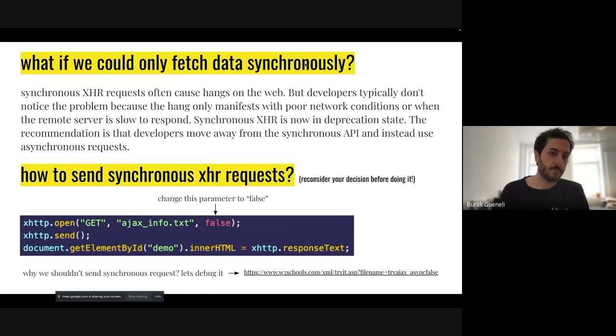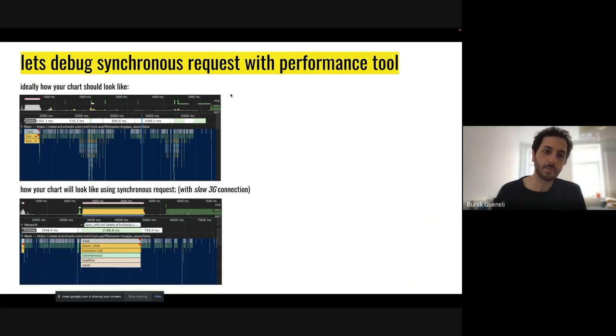But let's think that we could only fetch data synchronously with just one thread, and we couldn't multitask at one time. It would be really bad for users that will use our website, because if you are going to wait for the response of the request that you sent, let's say that it will last for 200 milliseconds. The user cannot do anything for 200 milliseconds. The web page will be blocked, and you cannot even click on a button.